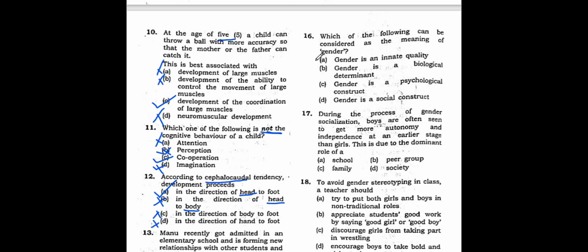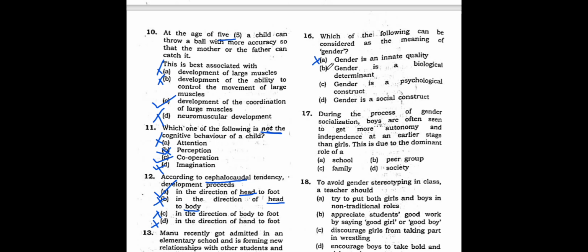Gender is an innate quality. Never. Gender cannot be an innate quality. Innate quality means it is born with the child. Do we say that a child is born with a gender? No. Gender is a social construct. Gender is a social term. Gender is given by the society. So it cannot be an innate quality.